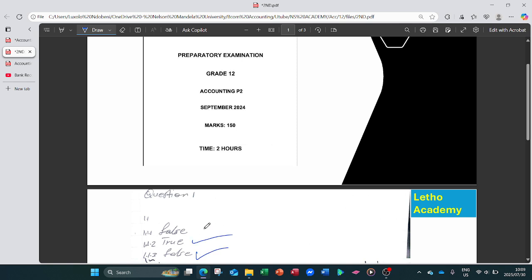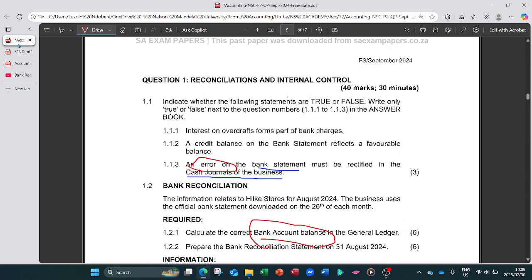The 1.1.2 was true and 1.1.1 was false. So let's quickly cover 1.2. We're not going to do the whole of 1.2, only 1.2.1. The information relates to Hike Stores for August 2024.